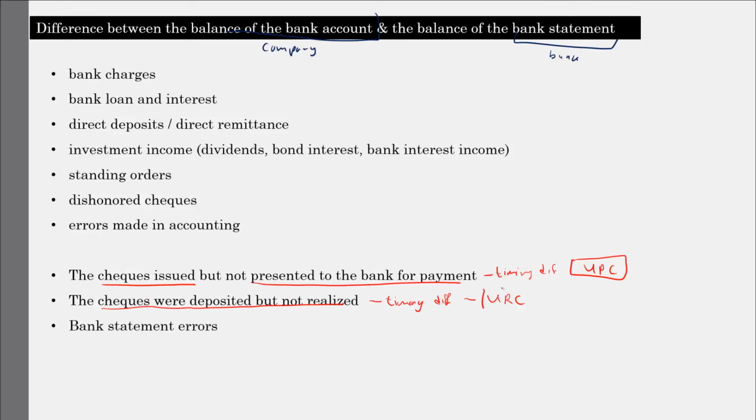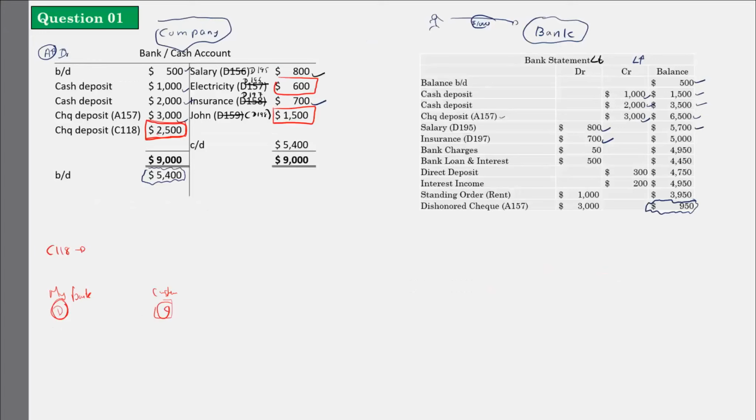So if you take this particular question, I got a check of C118, 2500, I deposited in my bank account, but still it is not there in the bank statement. Why is that? Because to do that process, it will take some time.